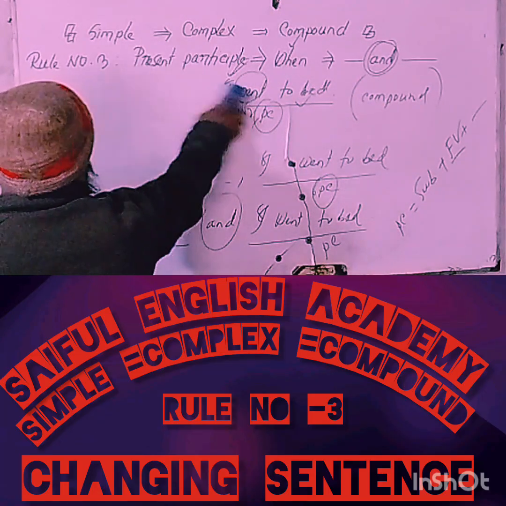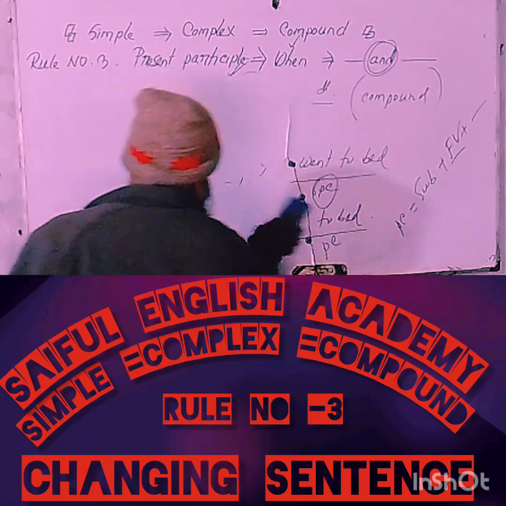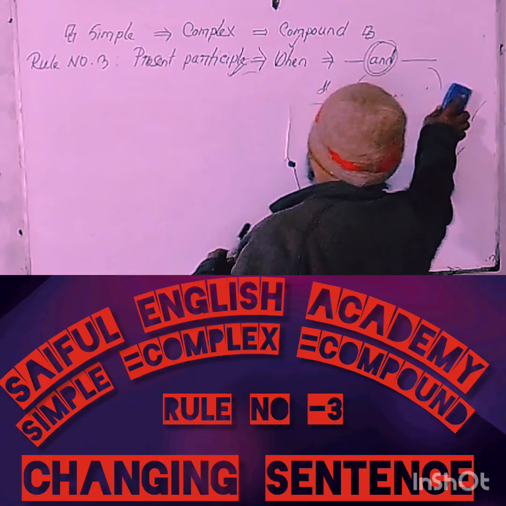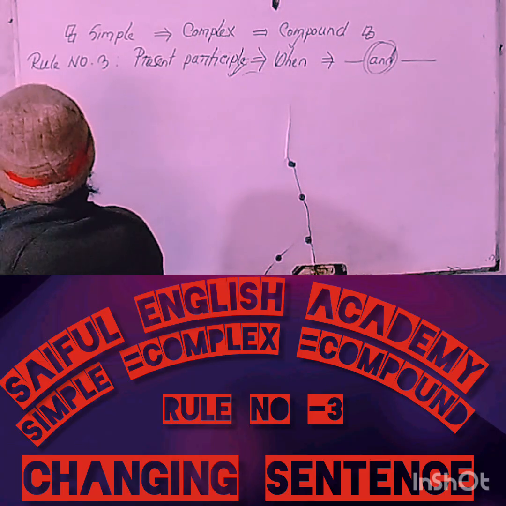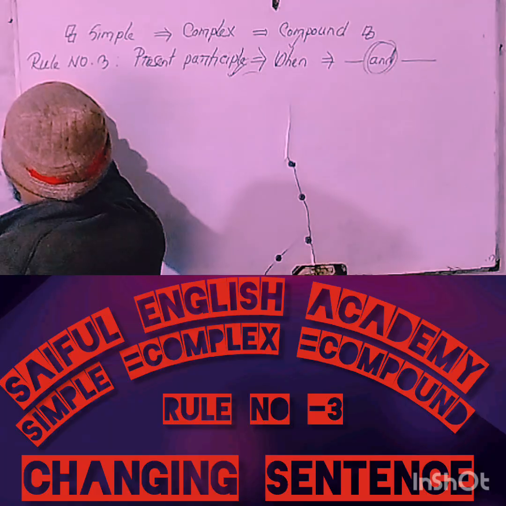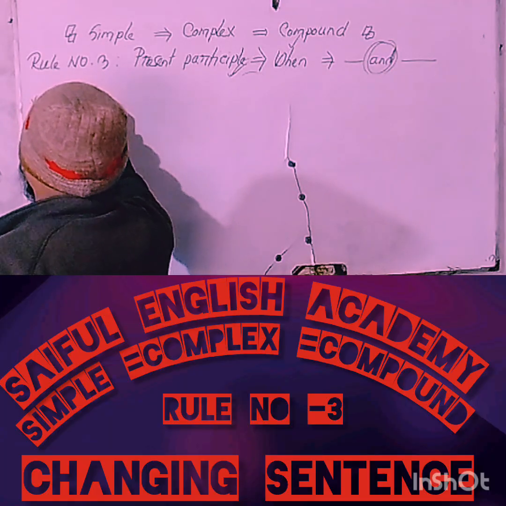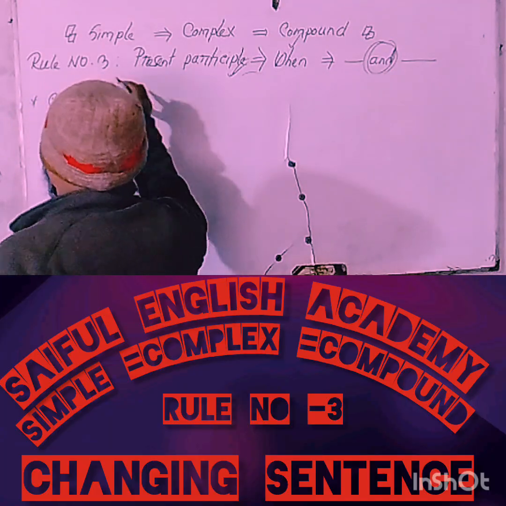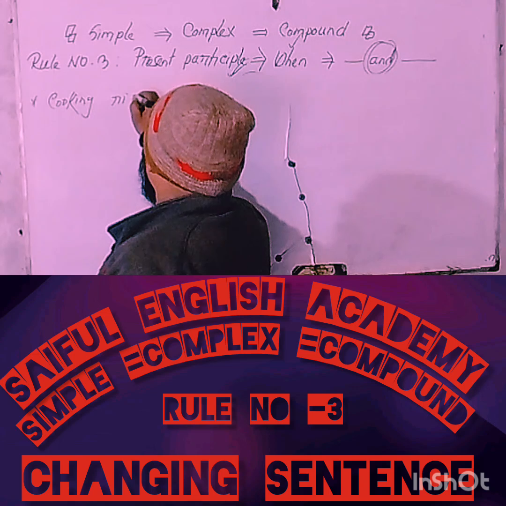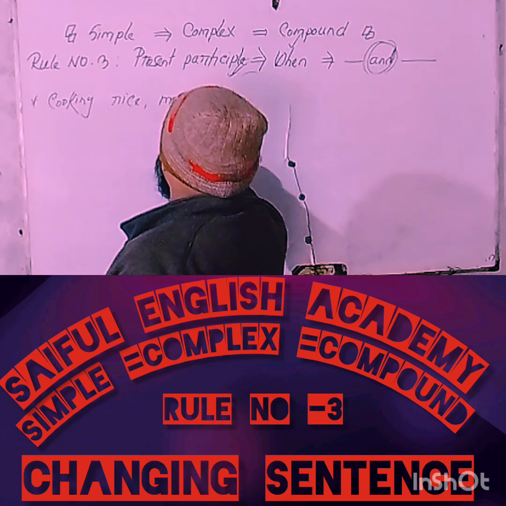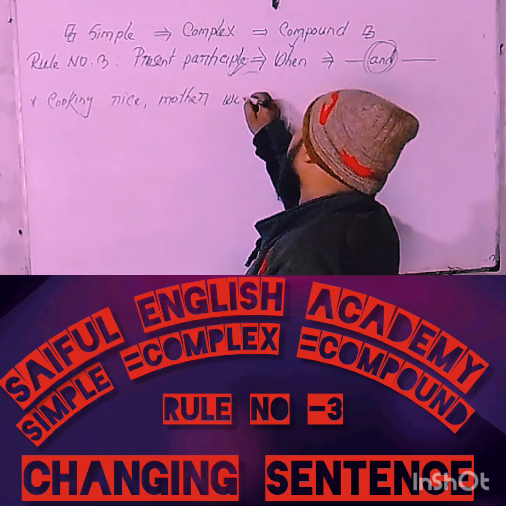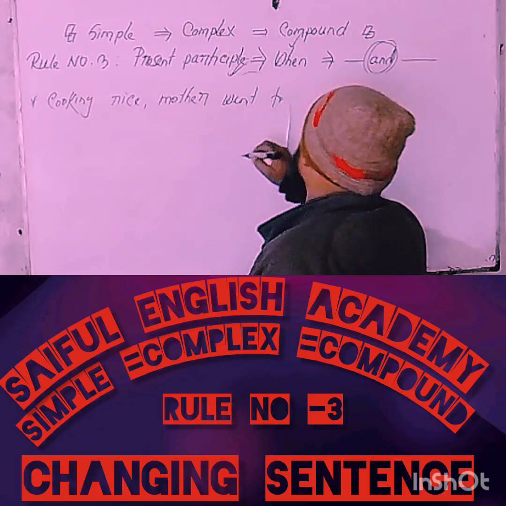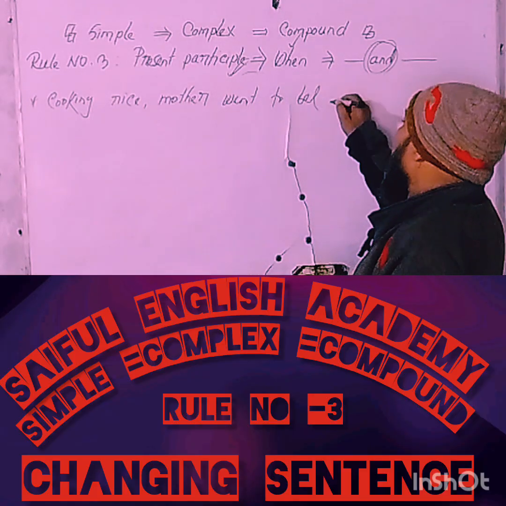Let's now, I'm writing another example to make you understand. Cooking rice, mother, oil, show, wait.